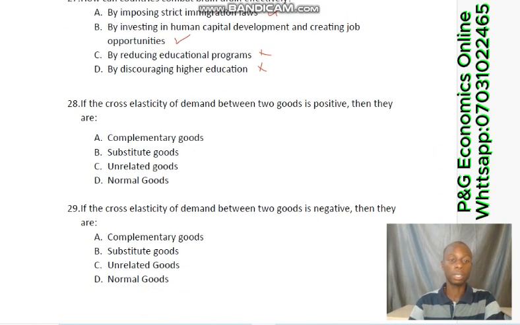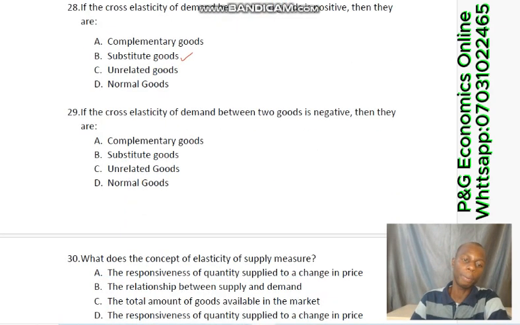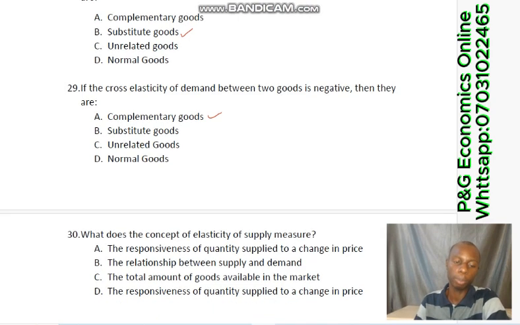Question number 28. If the cross elasticity of demand between two goods is positive, it means that those goods are close substitutes. But if it is negative, they are complementary goods. So the answer is close substitute goods. Then question 29, if the cross elasticity of demand between two goods is negative, then, like I've said, they will be complementary goods. Take note of that, complementary goods.